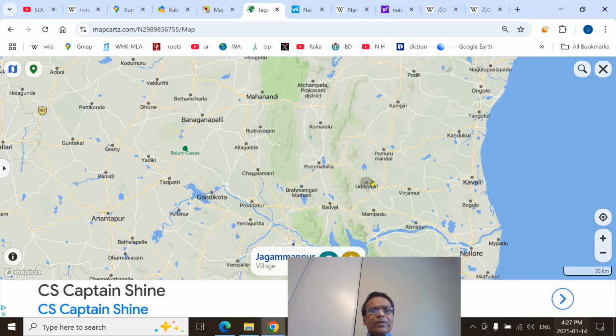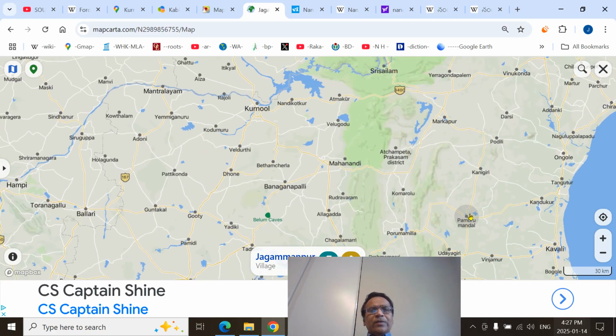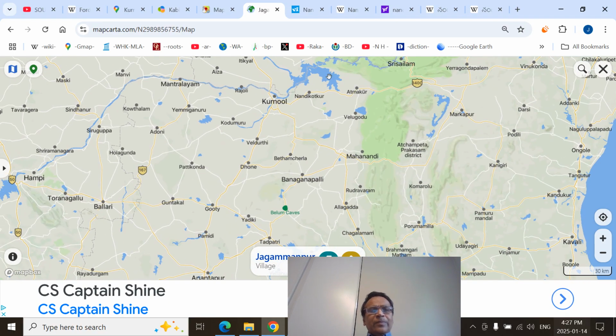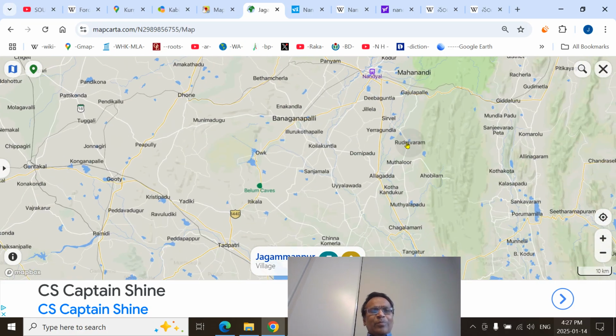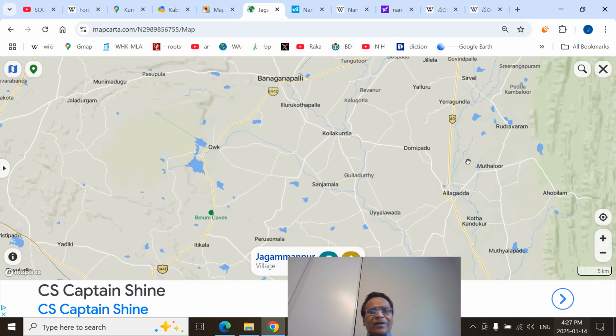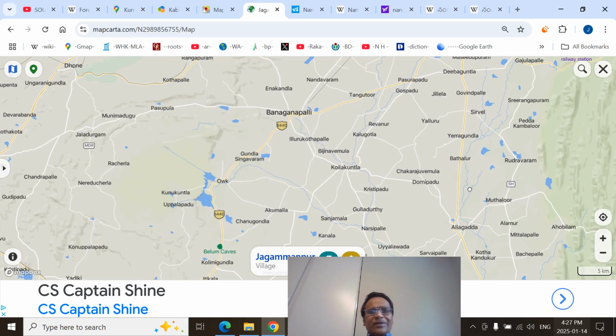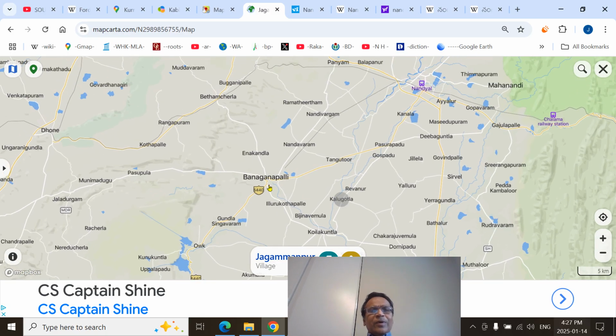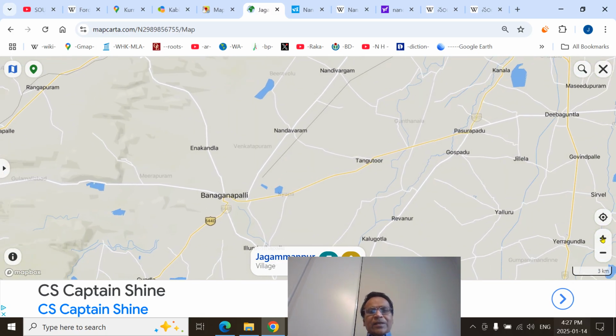So again, you can see here, in order to find Srisailam Dam, this is the Nallamala mountains. Aramalas are subdued, meaning they are not that prominent. So Dhone town and Bethamcherla town are almost around 450 meters or so, whereas in the Nallamalas some peaks will be more than 1 kilometer above sea level. So Banganapalle is the princely state, and you see Nandavaram.